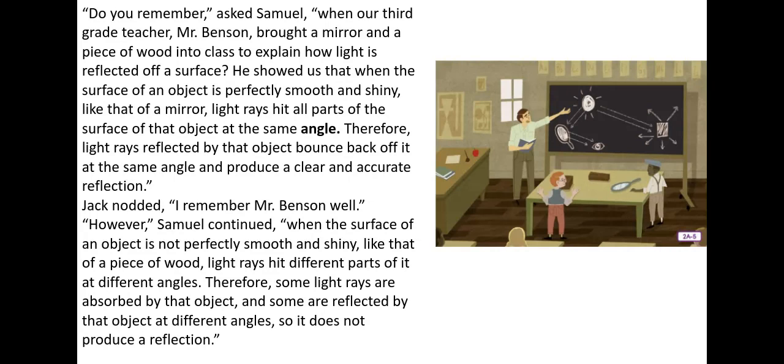Jack nodded. "I remember Mr. Benson well." "However," Samuel continued, "when the surface of an object is not perfectly smooth and shiny, like that of a piece of wood, light rays hit different parts of it at different angles. Therefore, some light rays are absorbed by that object, and some are reflected by that object at different angles, so it does not produce a reflection."